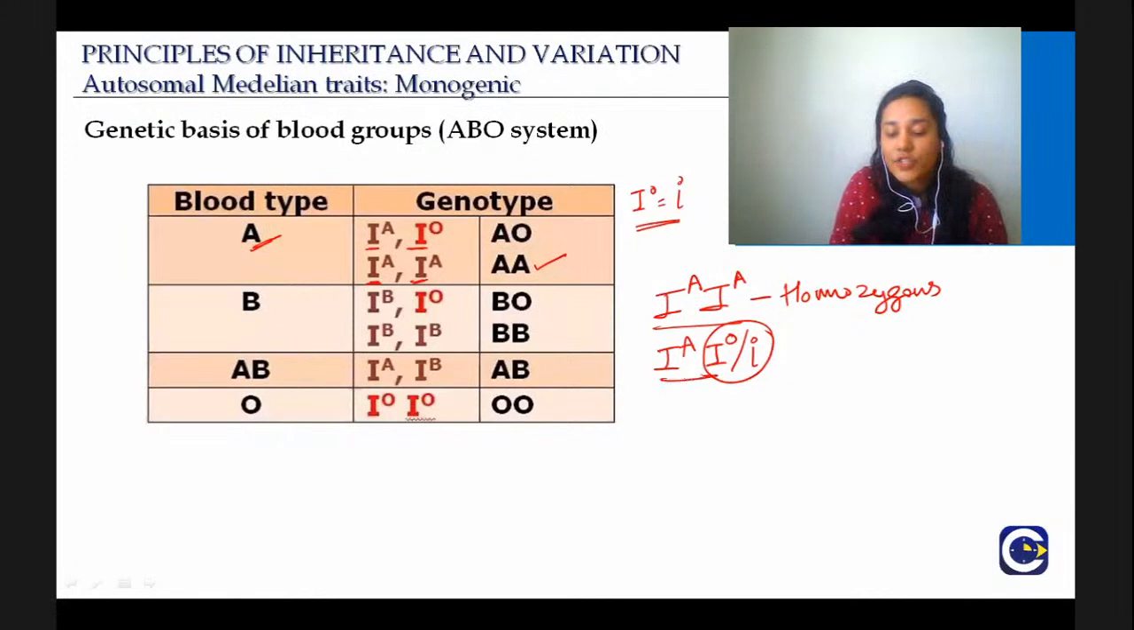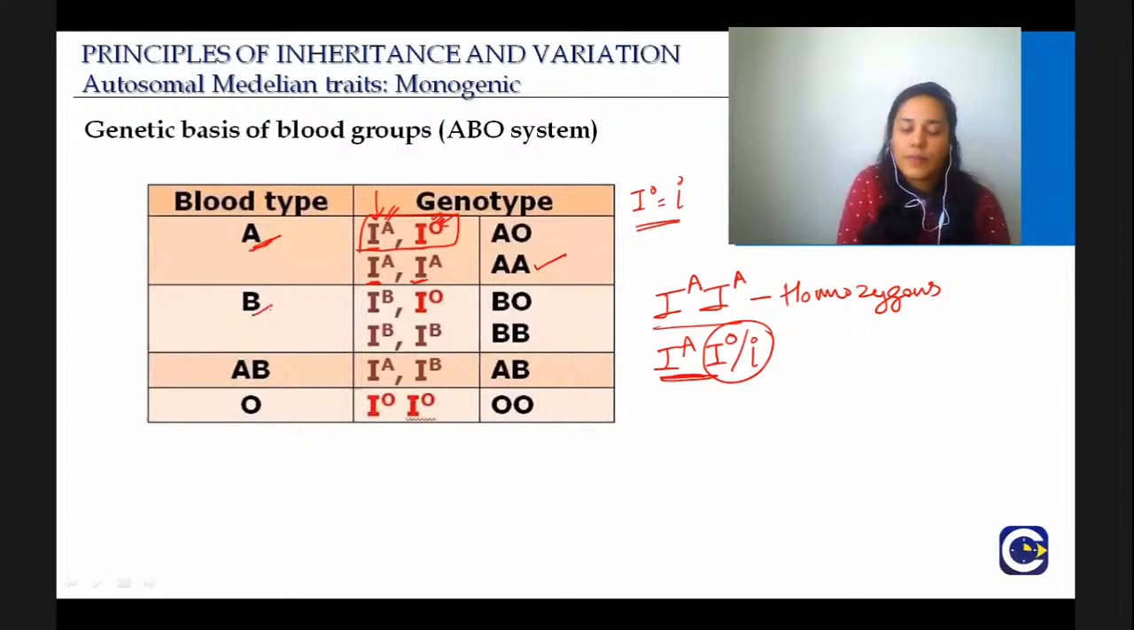In such a situation also, when this is the genotype, what is happening here? This is the dominant one. A is dominant over O. That is why the blood type will be A.